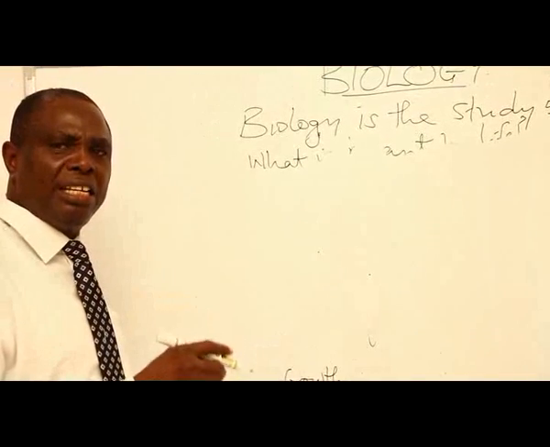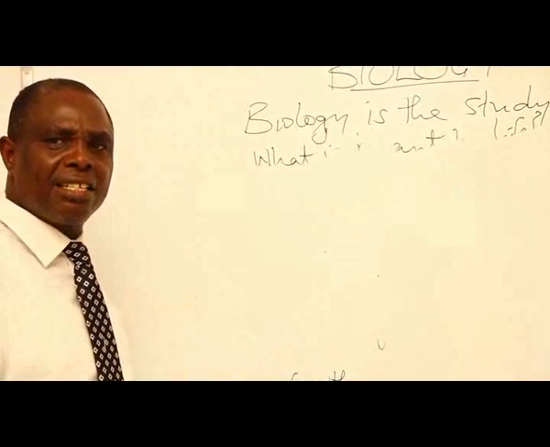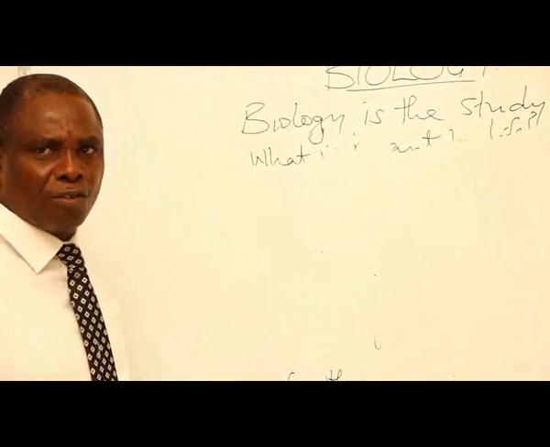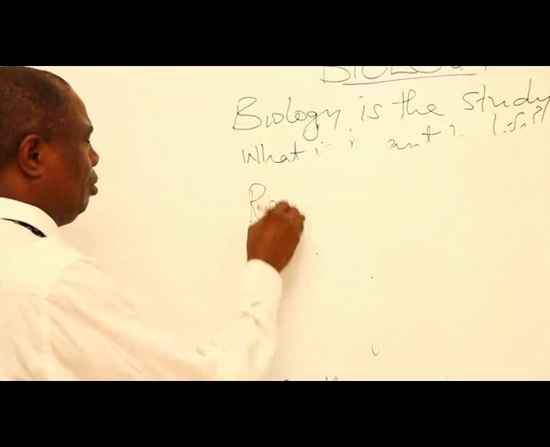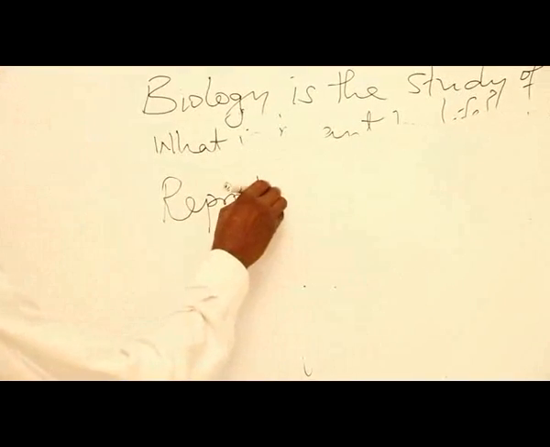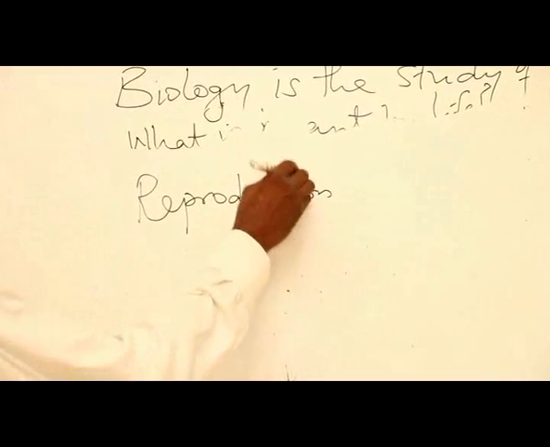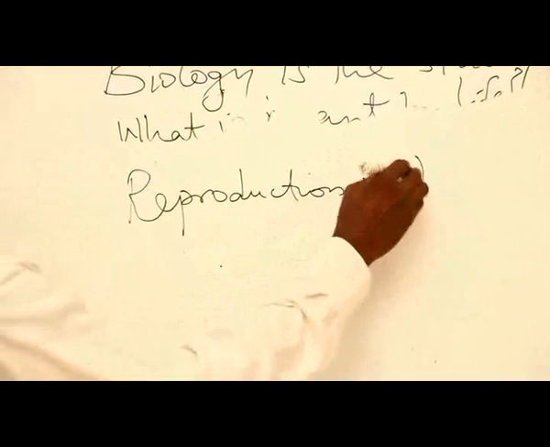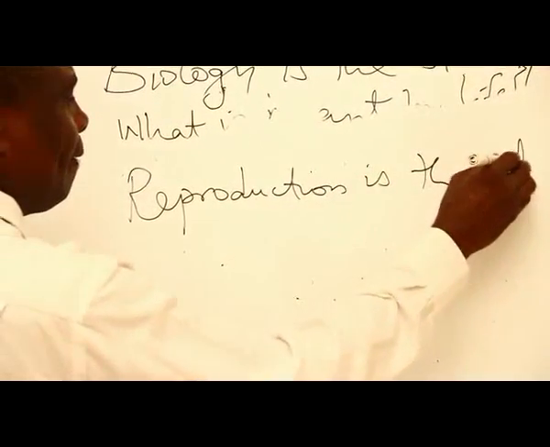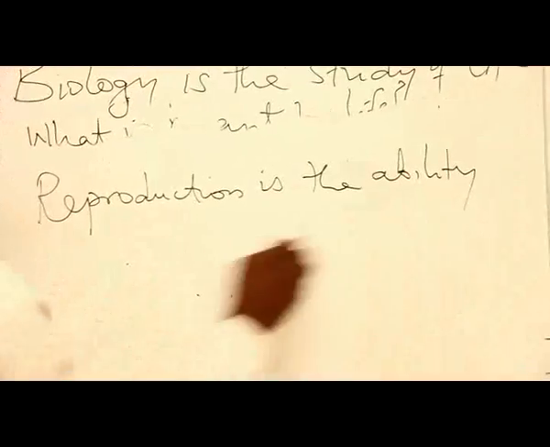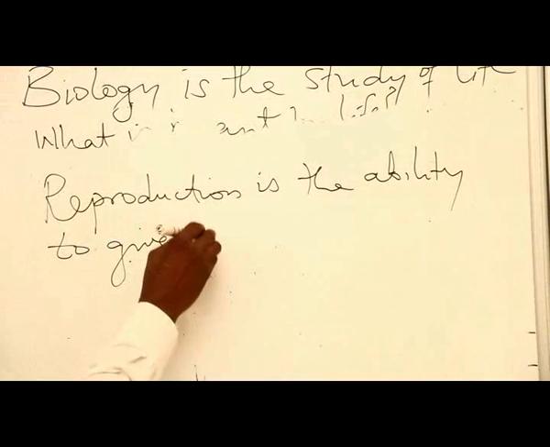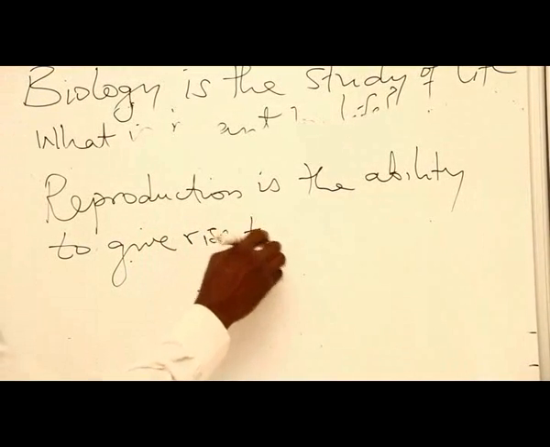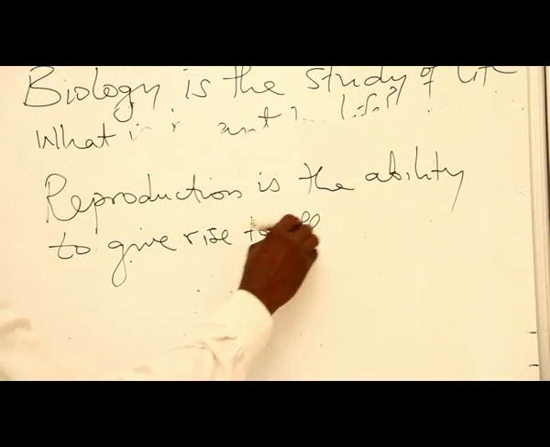In other words, it's a process of giving rise to offspring. It is the ability to give rise to offspring.